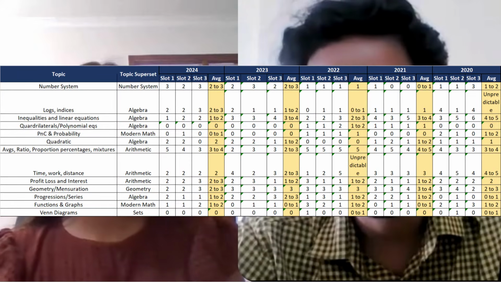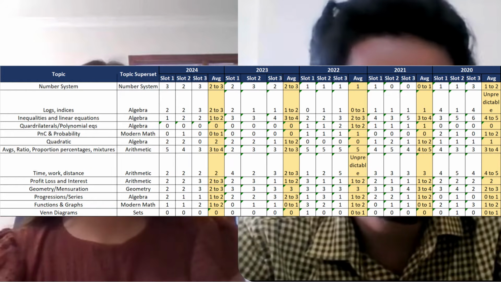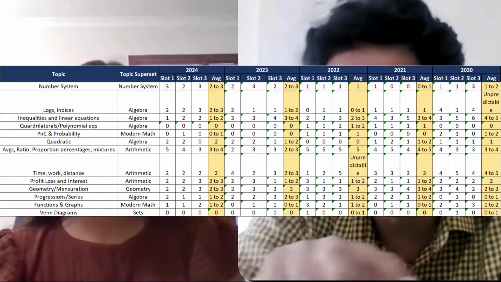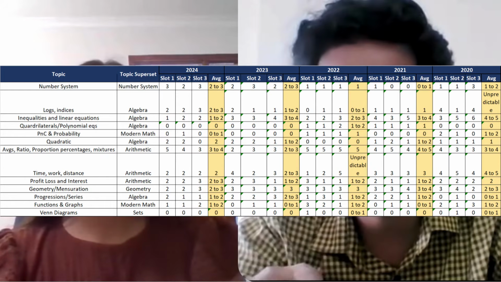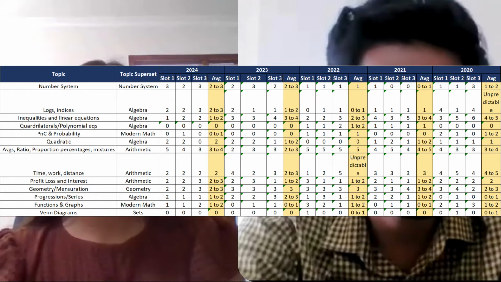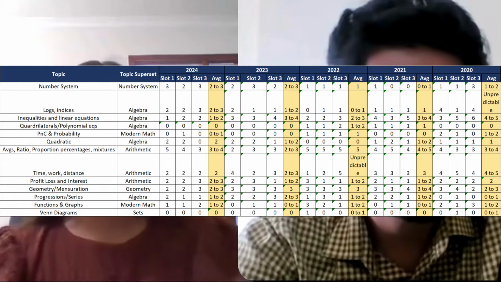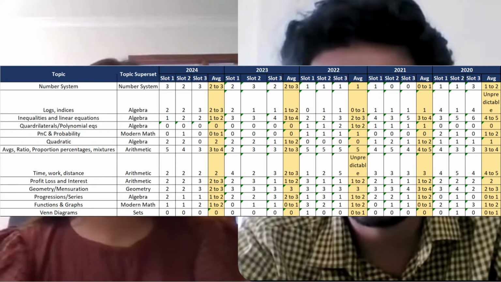So as you can see on the screen here, we have taken this data from different sources, and this is basically the quant section analysis over the past 5 years, from 2020 to 2024, broken up into different slots. So slot one, slot two, and slot three are all there. Along with that, we have put in the average number of questions you can expect on the basis of the three slots for that particular year in that particular section. So for example, in the number system, you can expect around 2 to 3 questions, as came in 2024, on average across the three slots. That is how you can read this Excel sheet.